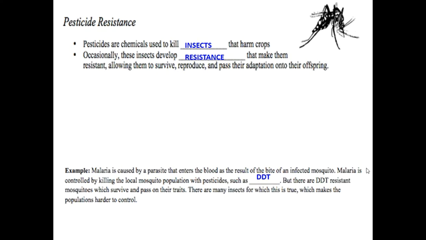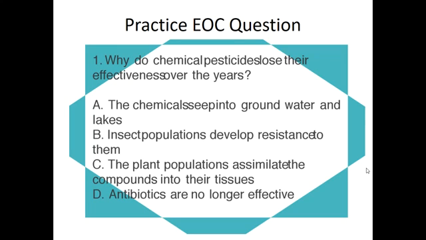And so another example is with malaria. Malaria is caused by a parasite that enters the blood as a result of a bite from a mosquito. Malaria is controlled by killing that mosquito population with pesticides such as DDT, but there are DDT resistant mosquitoes that can survive and pass on those traits. So there are many insects where this is true, which makes the population extremely hard to control.